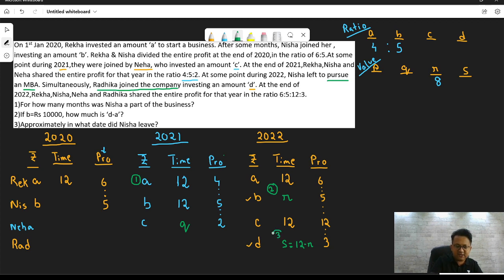Let's call that step 3. 12 minus R. So R is 8, so S is 12 minus 8. S is going to be 4. Correct? Any doubt up till here? I hope not. Fine. Let's continue.